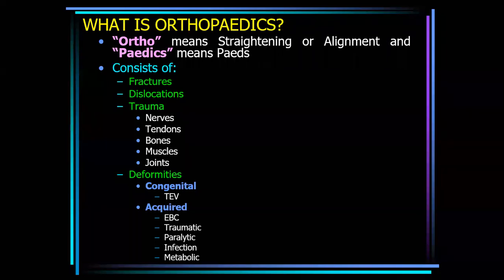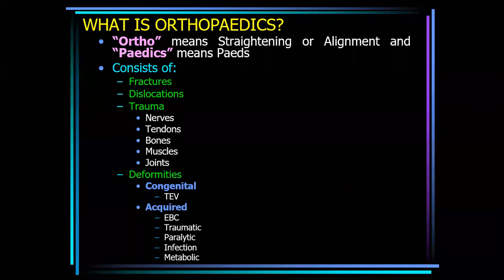Nasal bone fracture, to ENT. Orbital fracture, to the eye surgeon. Rib fractures will be dealt with by a general surgeon. Spine fracture by a neurosurgeon. So fractures and dislocations of the limbs are related to orthopedics.